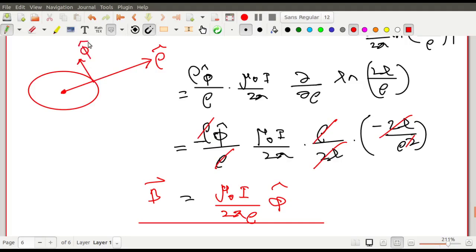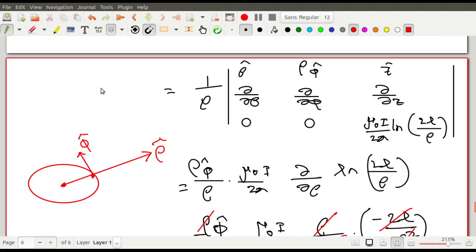This is the direction of phi cap. And if you hold a pen over here perpendicularly, the perpendicular that is generated, that is the direction of the z cap. Got it? I show it in this way. This is the direction of z cap. Right? That is the direction of your z cap. This is how the cylindrical coordinate system is generated.